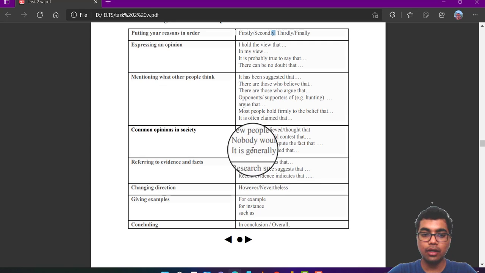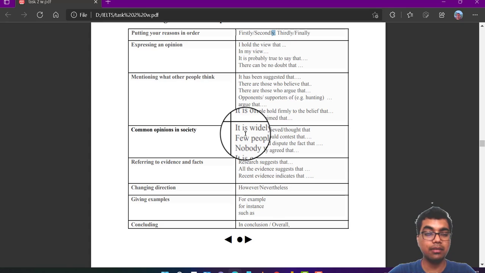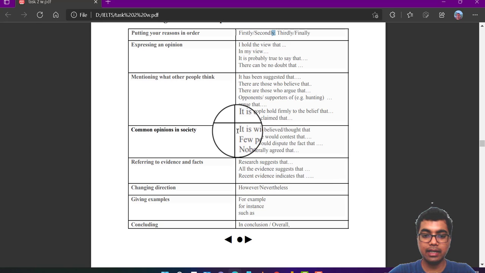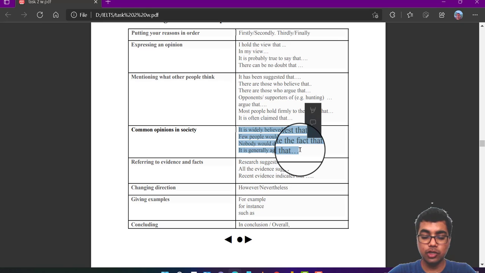Now the next phrases: sometimes there is an essay or paragraph where you have to write about the common belief of society. For example, some people believe that school is the best way to teach children, while a small proportion of people believe that a home tutor is the best way to teach their children. So overall, if you see the essay, the majority of people believe that school is the best way, while a very small proportion of people believe that the home tutor is the best way.